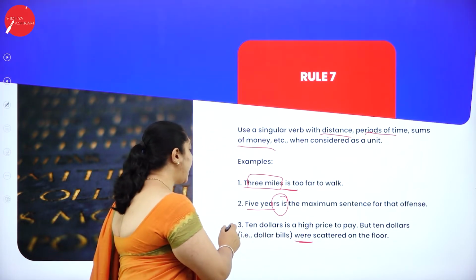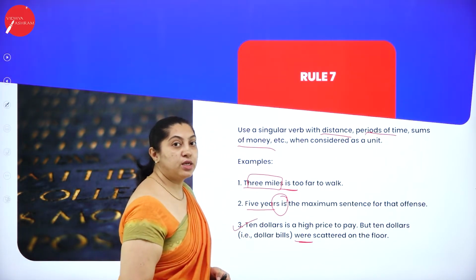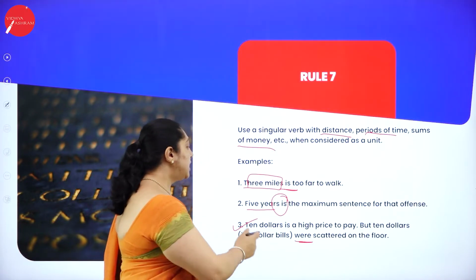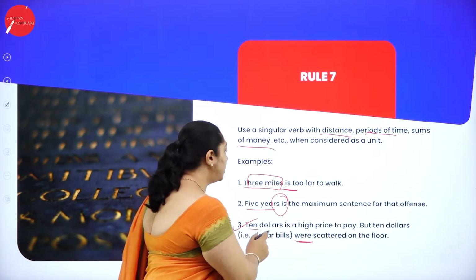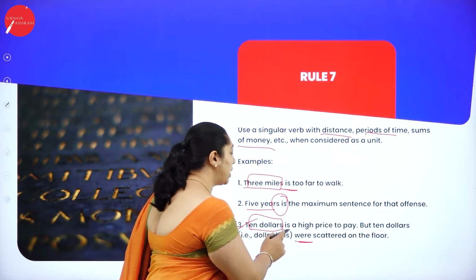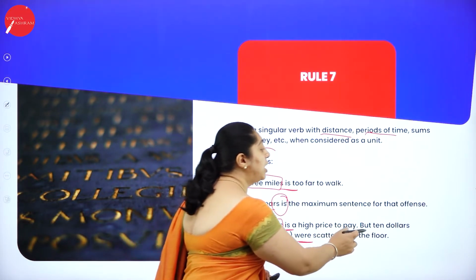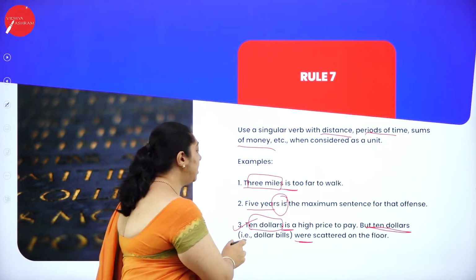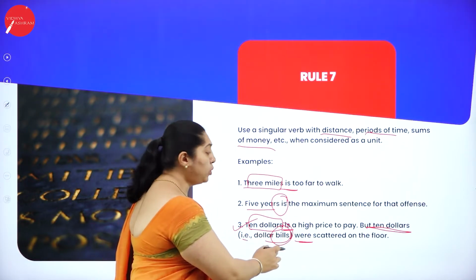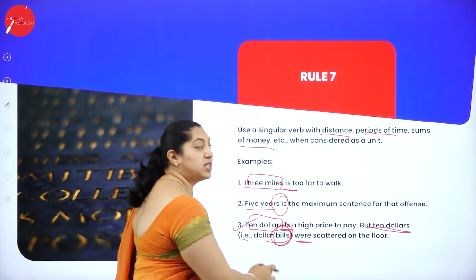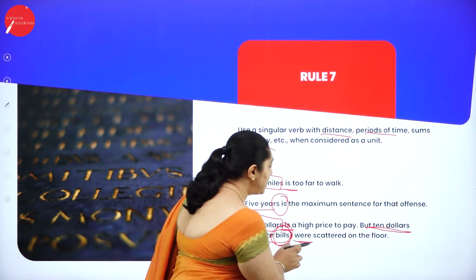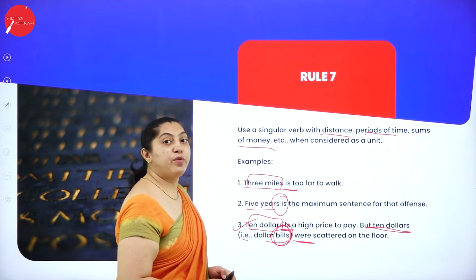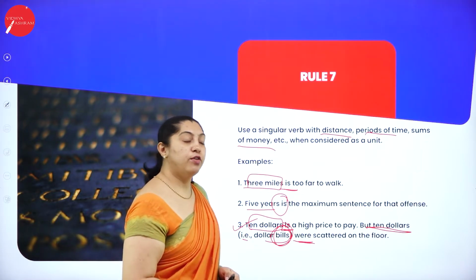There is a slight difference in the third example. Here, talking about the $10 as one single thing, so "is" is used. But here I'm talking about $10 bills, in the plural, so it becomes "were scattered on the floor".